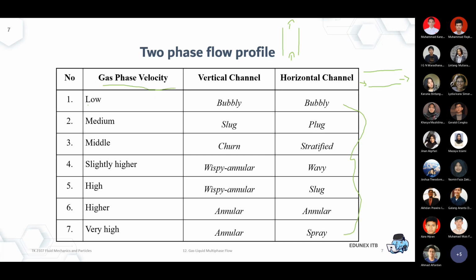If the gas phase velocity is too low, it becomes bubbly. That means this is the lowest gas phase velocity, right? So this is a liquid dominant regime. Why is it a liquid dominant regime? Because we know that this is the lowest gas phase velocity. So of course this is the liquid dominant